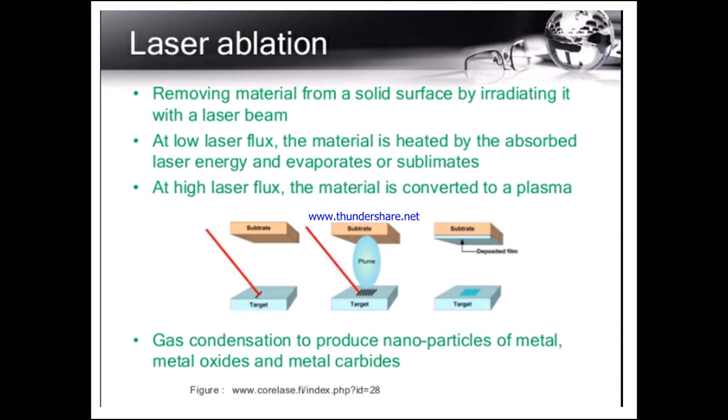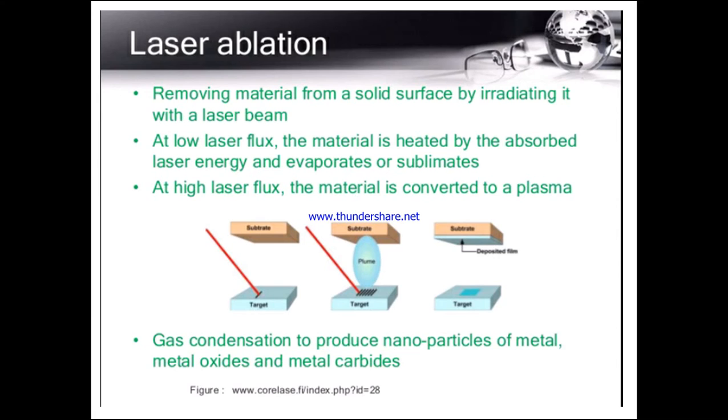At a high laser flux, the material is converted to a plasma state. So at low laser flux the material is heated, but at high laser flux the material is converted to a plasma.